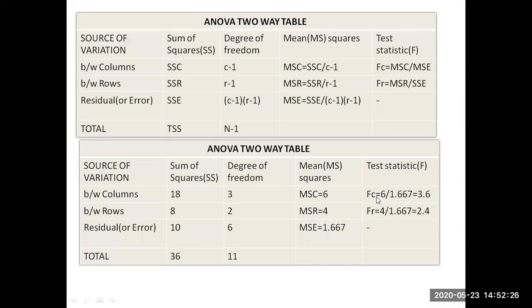That means calculated F for columns, plots wise, is 3.6, and for rows, fertilizers wise, it is 2.4. These two values are the calculated Fs. So remember, calculated F is 3.6 and 2.4 for columns and rows.